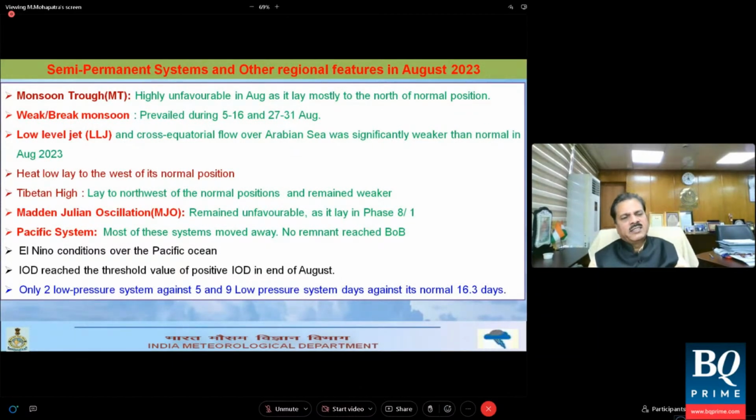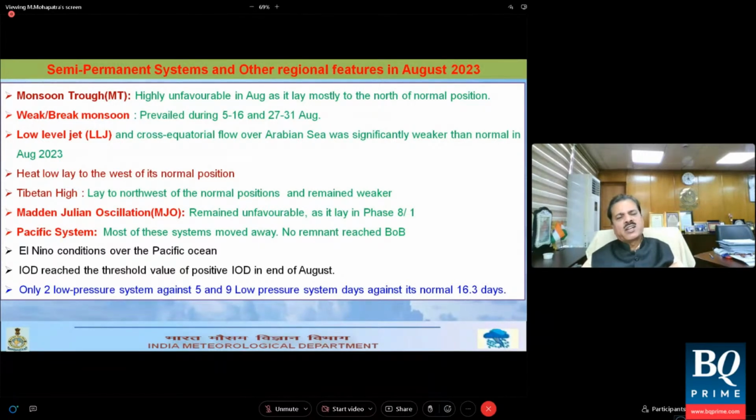Then the Tibetan High, this is a high pressure cell located at about a height of 12 kilometers over Tibet. What happened in the month of August is that this Tibetan High shifted its position and was weaker compared to its strength normally. So the Tibetan High was not very favorable to provide the upper level divergence, and hence the lower level convergence to the moist air over the Indian region, and hence it also caused the weak monsoon condition.